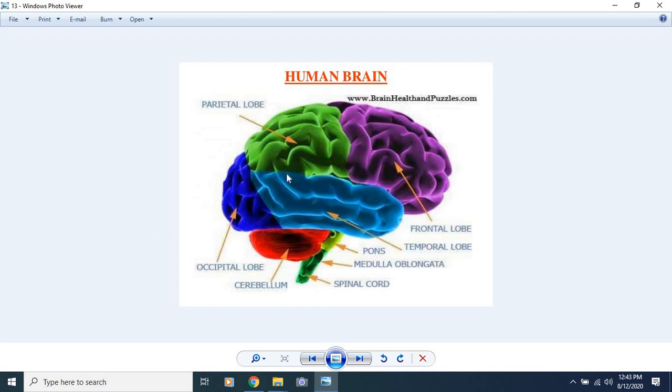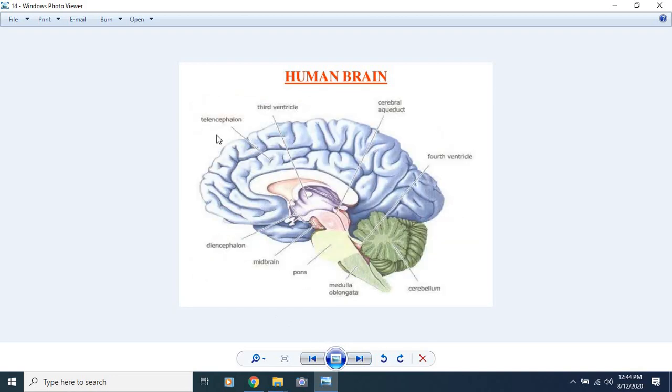These are the four types of lobes present along with the different parts of the brain: pons, medulla oblongata, spinal cord, cerebellum. Here you can see the other parts of the brain which are also very important. All these parts work together in the conduction of the signal.